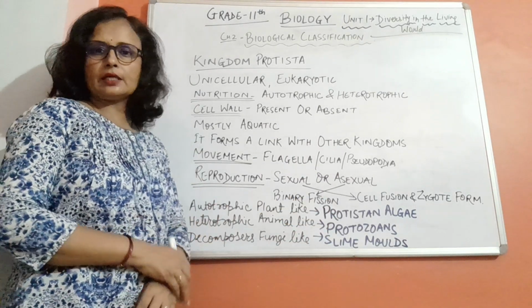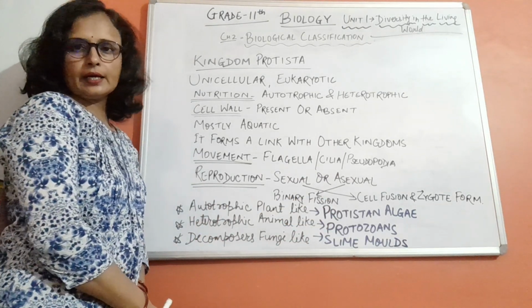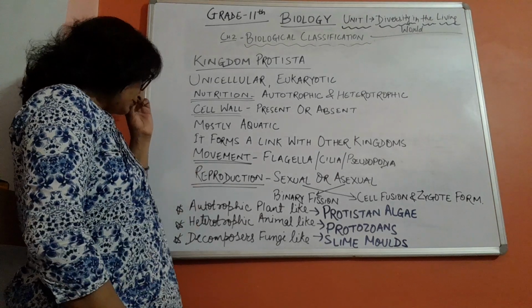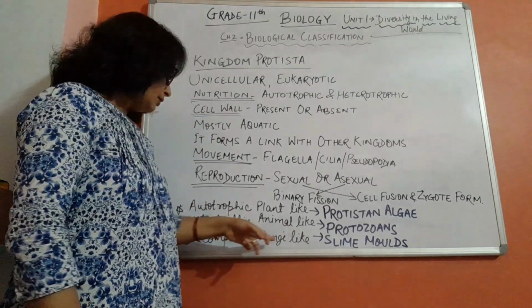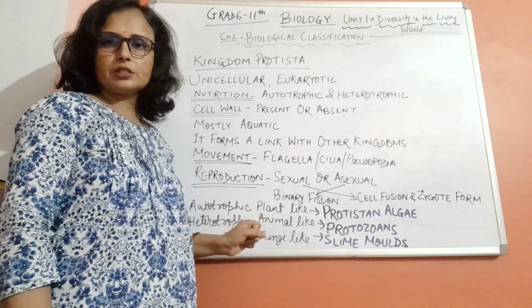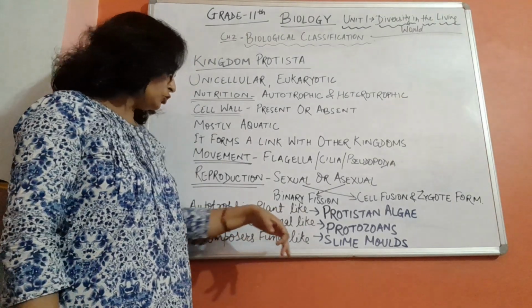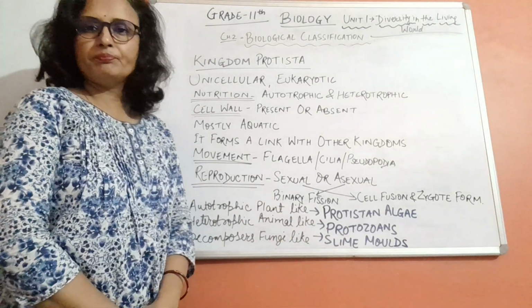So protozoans are the Protista which are heterotrophic animal-like. Clear? Now next are decomposers, fungi-like. There are few Protista which are decomposers and like fungi. Those are basically slime molds.